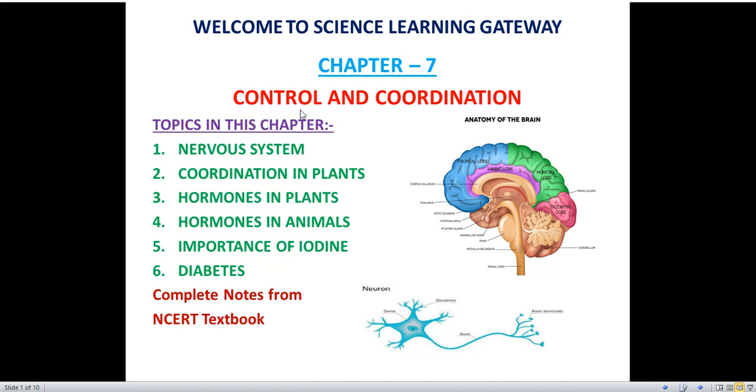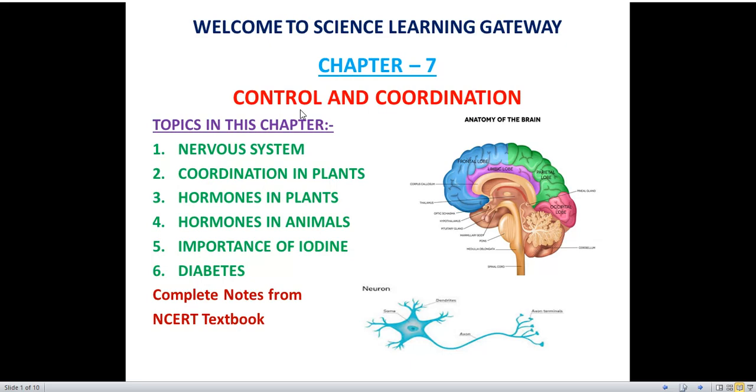So what do you understand by the word control? Control means how our organs work. You all know that in our body so many organs are there like heart, kidney, respiratory system, digestive system, and many more. So these systems or organs should work in a controlled way. They should not work more than that, not less than that. For example, our kidney is filtering the blood. So it should work properly so that the filtration process is going on smoothly. If it does not filter the blood correctly, then many disorders can occur in our body. So control means that our organs will work in a controlled way.